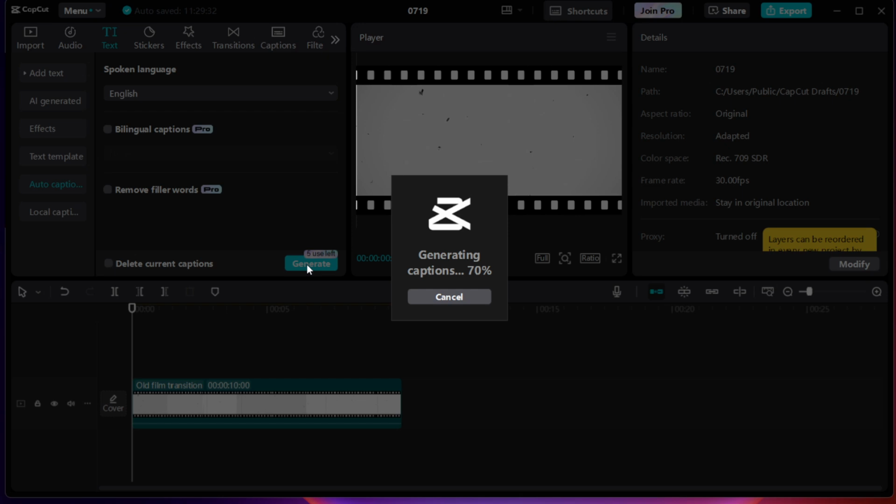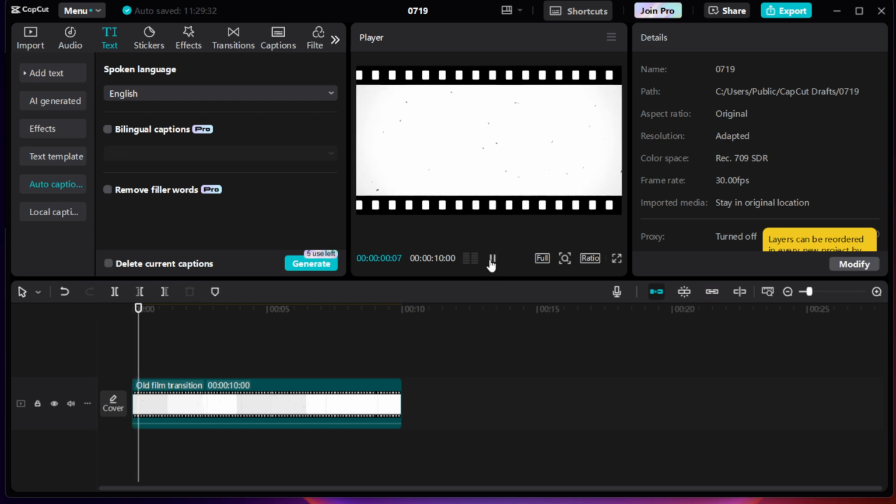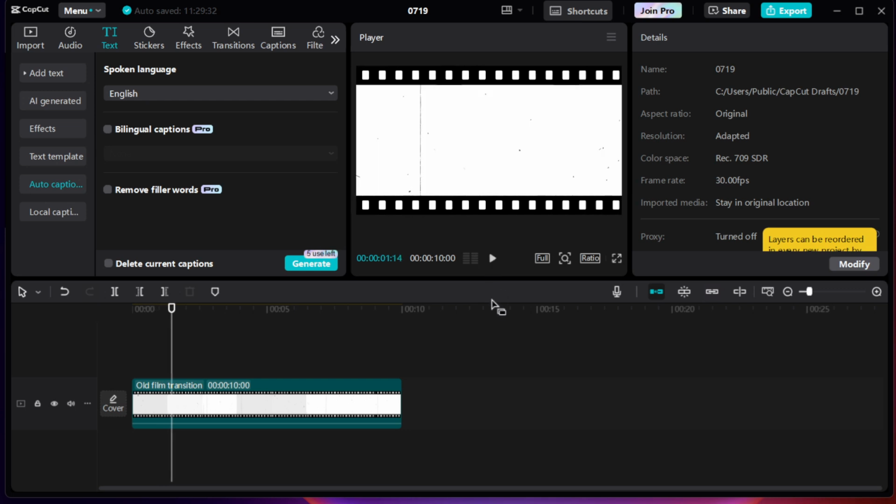They are now ready for you to style or edit further, giving you full control over their color, size, and even position. This functionality allows you to customize how the captions will enhance your video's overall look. By following these steps, you've just made your video more accessible to a wider audience by adding convenient captions using CapCut. Now you're ready to share your project with the world, knowing your content is clear and communicative to everyone.